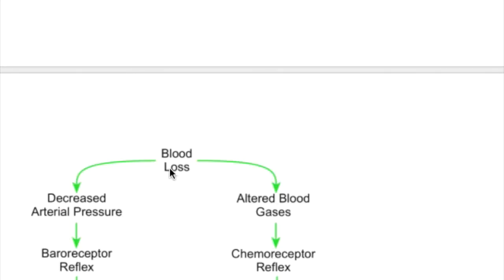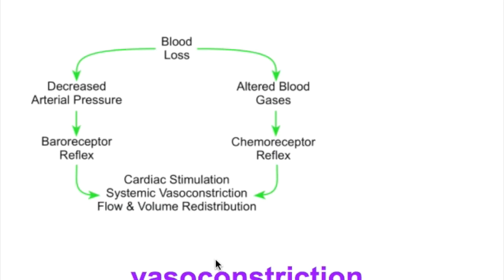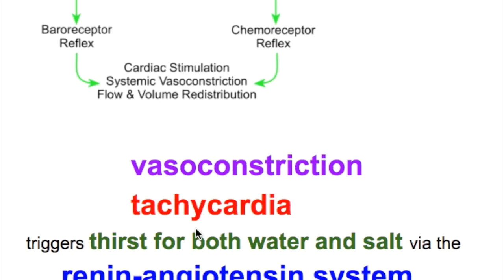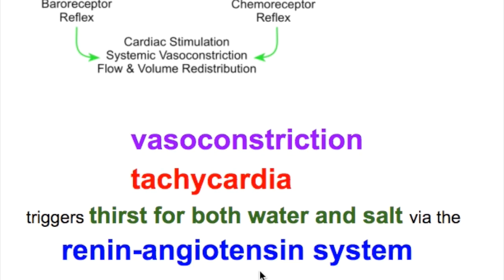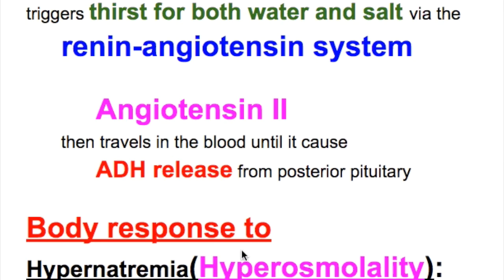When there is a blood loss, it causes decreased arterial pressure and altered blood gases. The decreased arterial pressure stimulates the baroreceptor, and altered blood gas stimulates the chemoreceptor, and they cause cardiac stimulation, vasoconstriction, and flow and volume redistribution. The vasoconstriction and tachycardia trigger the thirst for both water and salt via renin-angiotensin system. Angiotensin 2 travels in the blood until it causes ADH release from the posterior pituitary.